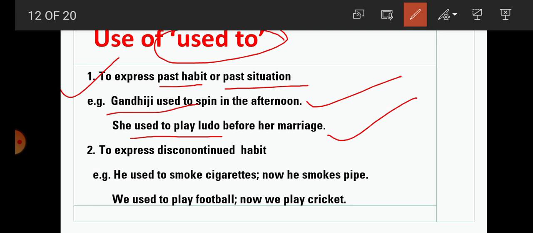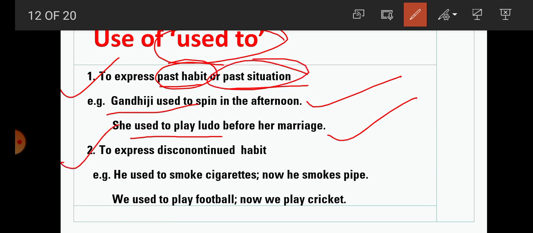Now Gandhiji is no more spinning, and now she doesn't play Ludo, because before her marriage she used to play Ludo. So both the sentences, students, express past habit or past situation.